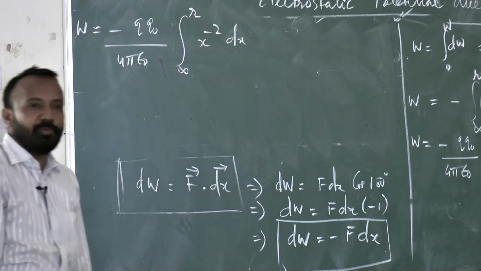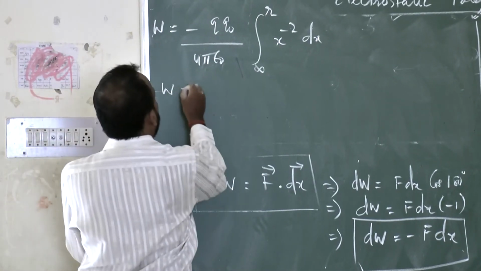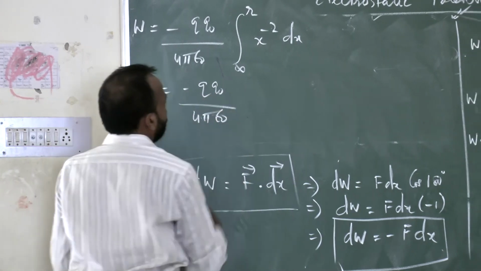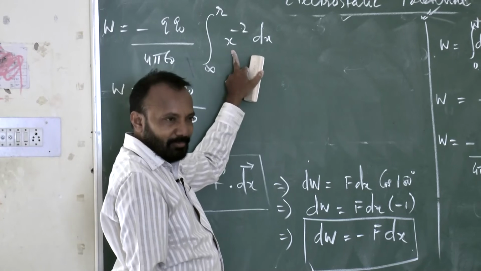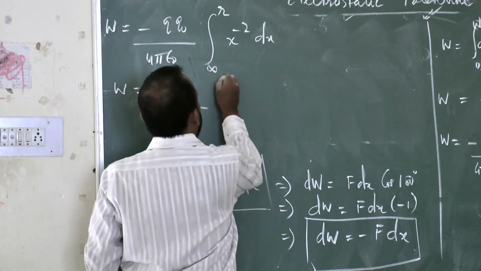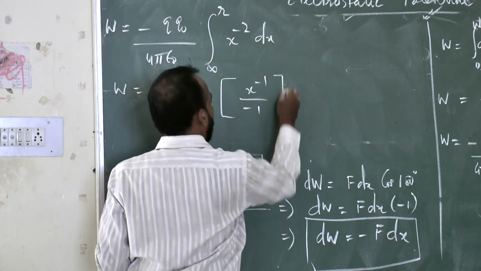Now you can find the integration of x to the power minus 2 dx. How much will you get? Minus q naught divided by 4 pi epsilon naught, times x to the power minus 1 by minus 1.